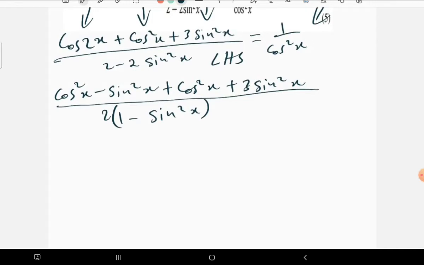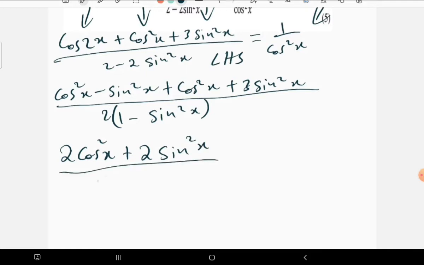Now we can see that cos squared x and cos squared x add to give us 2 cos squared x. Then for this one and that one, we have 3 sine squared x minus 1 sine squared x, which gives just 2 sine squared x, because the 1 is going out.